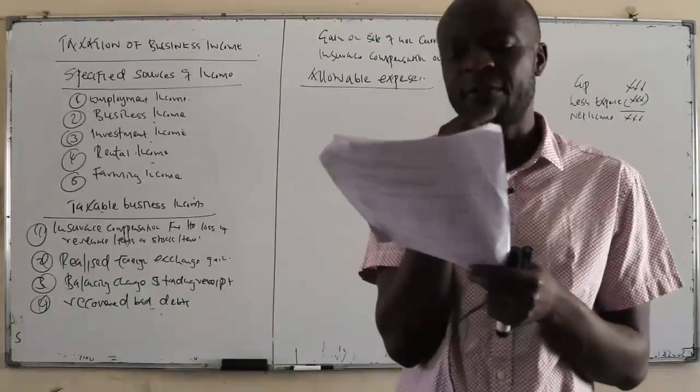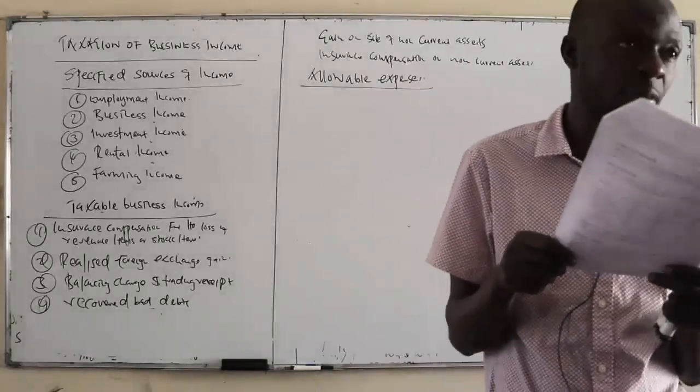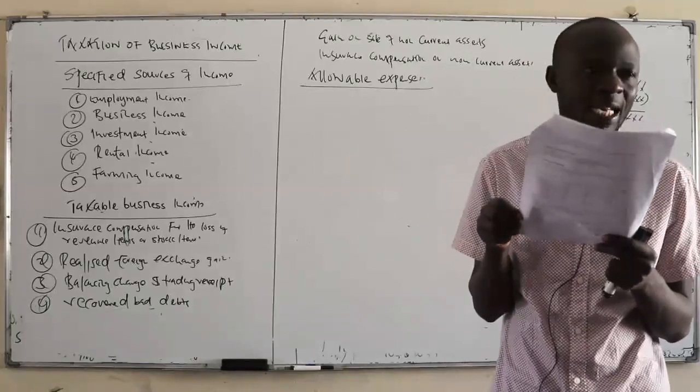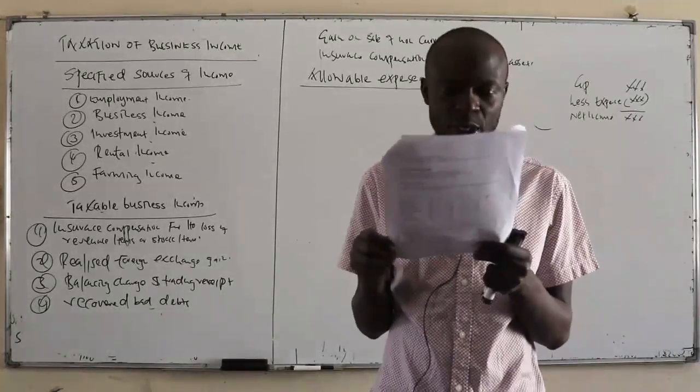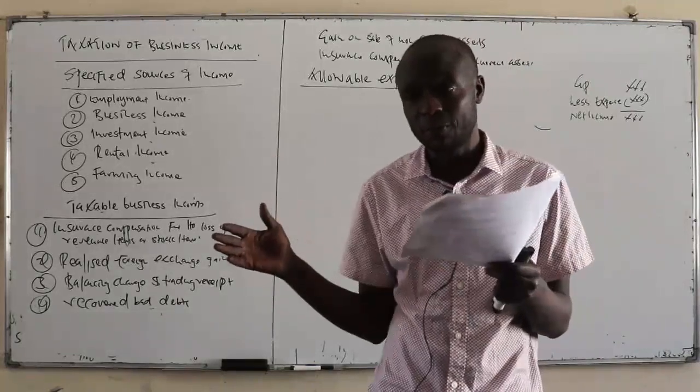And then number five, expenses of a capital or revenue nature on scientific research related to the business. So if you're doing a particular business and you sponsor research connected to that business, both capital and revenue are allowed. You know the difference between capital and revenue?